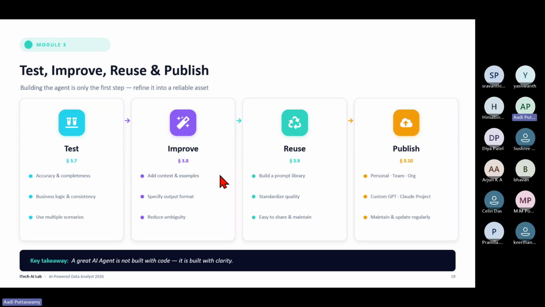Likewise: test, improve, reuse, and publish. First test. We'll try to improve it. If there are any glitches, then again reuse it and publish it so that everyone can use it. If you want to sell it, nowadays people are making money by making these agents. Many of them still don't know how to make agents, so they make one AI agent for a company, saying this is an automation tool, and sell it. Freelancers are making money like anything. But now it has become easier, and everyone individually is trying to make their own agent. Previously, when AI agents came, many of them made a lot of agents and started selling them, because everyone wants to save time, right?